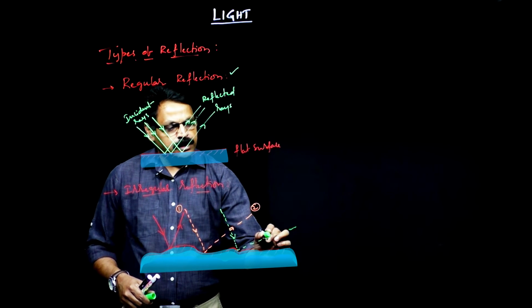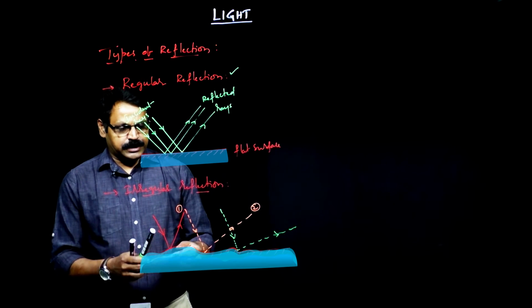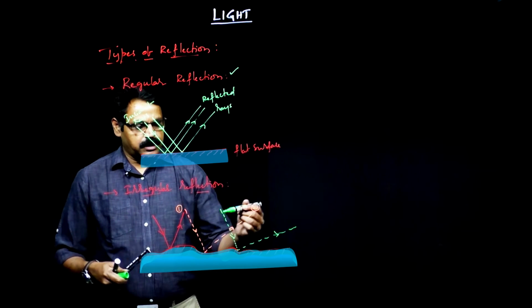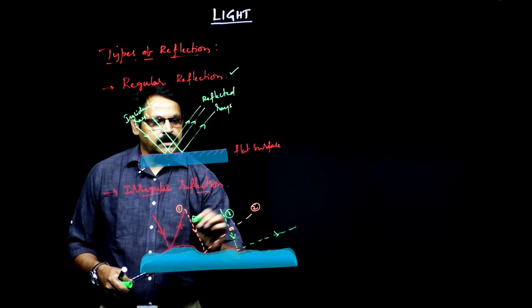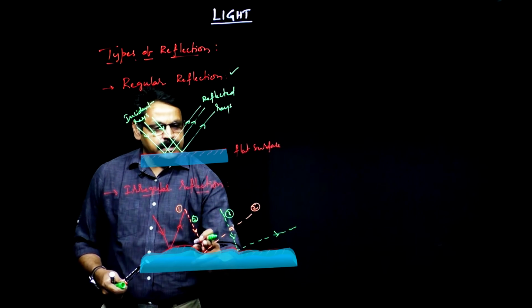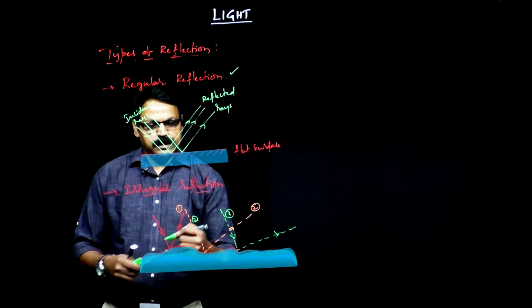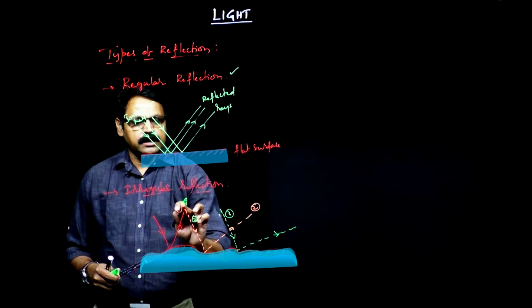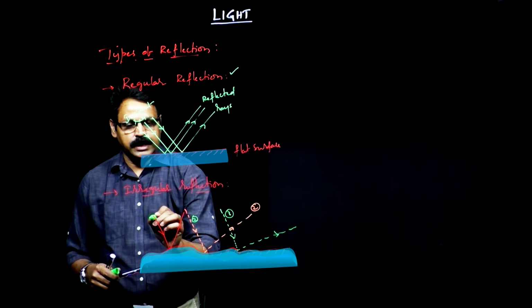So though the parallel beam is reflecting, the angles of reflection differ for the first, second and third rays.